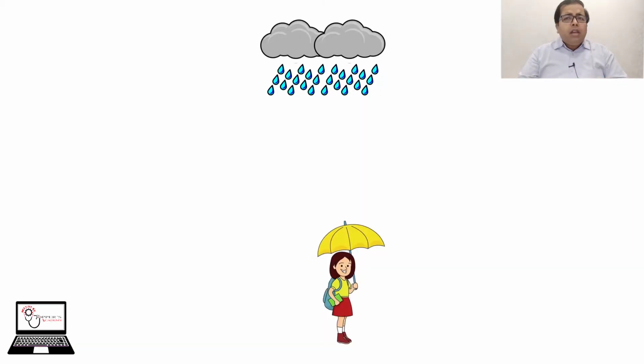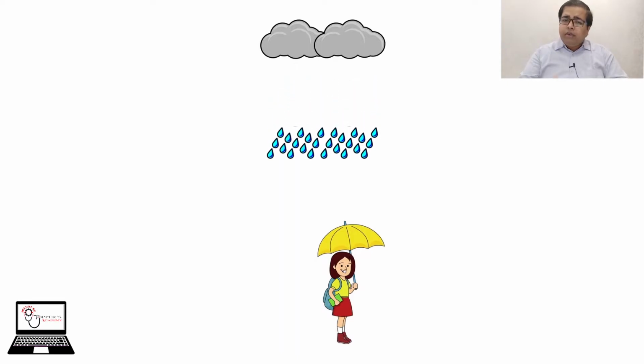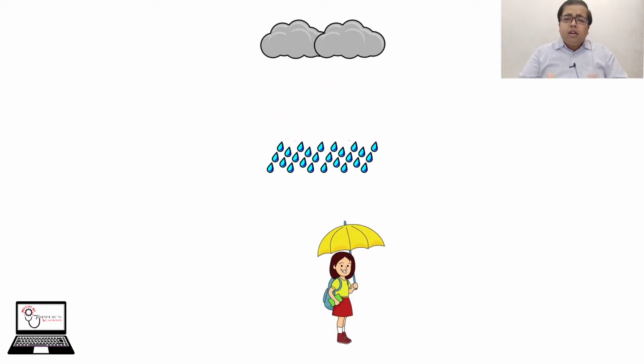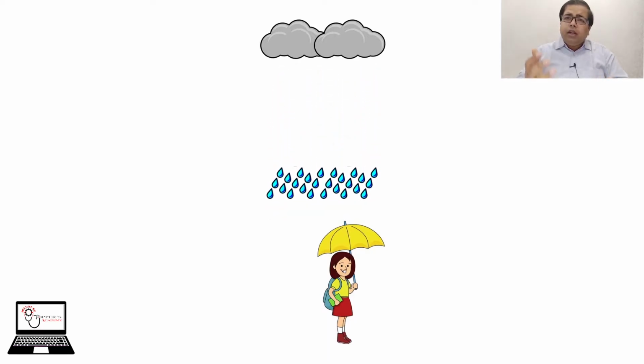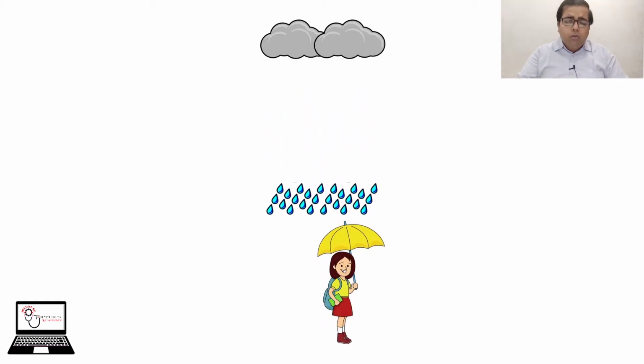We have a similar example of free fall motion, the motion of the rainfall, or you can say the motion of the raindrop is also free fall motion. We observe that when the raindrops are released by the cloud, it moves downward, so its motion is also free fall motion.